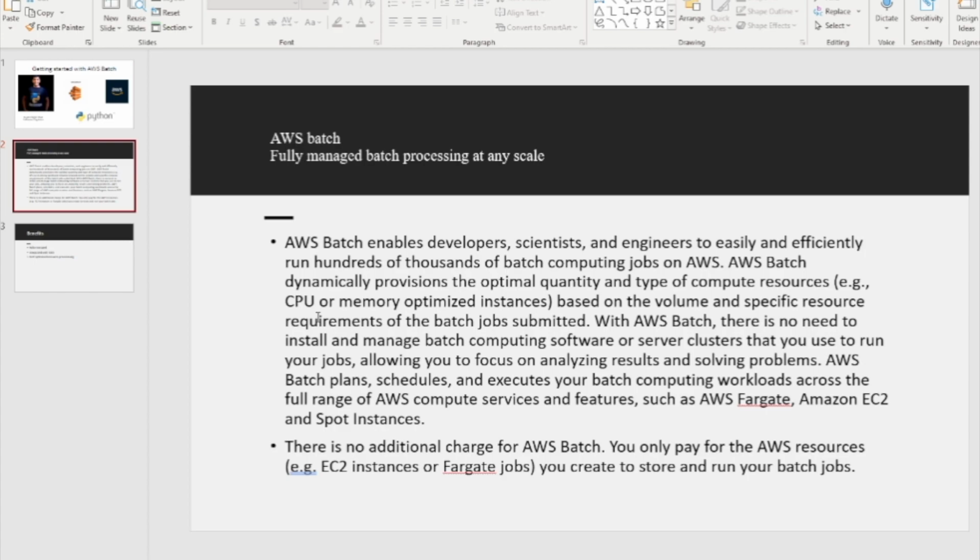With AWS Batch, there is no need to install and manage batch computing software or server clusters that you use to run your batch jobs, allowing you to focus on analyzing results and solving problems. AWS Batch plans, schedules, and executes your batch computing workloads across the full range of AWS compute services and features such as AWS Fargate, AWS EC2, and Spot instances. There is no additional charge for AWS Batch. You only pay for the AWS resources, for example the EC2 instances or the Fargate jobs, you create to store and run the batch jobs.